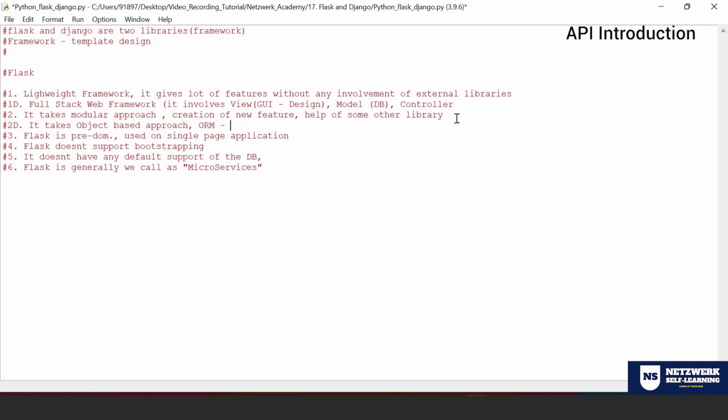Basically Django ORM, object relational mapping. Every concept works on the ORM principle. Inbuilt Django works on this ORM principle only. We do call it Django ORM. You would have heard of SQLAlchemy. That is one of the ORMs that Python supports, right? Similarly, Django has its own ORM that we call Django ORM. So basically it's an object-based approach. Okay.